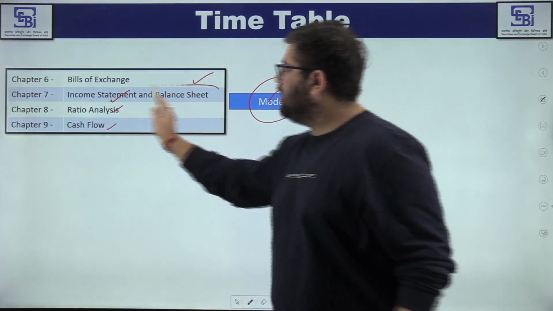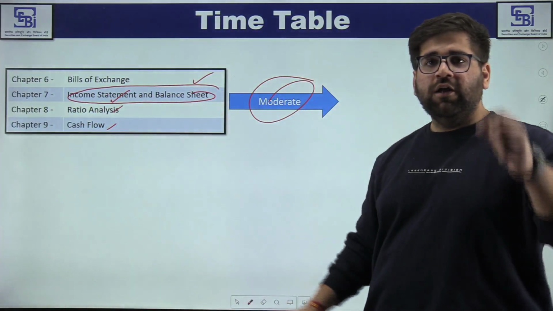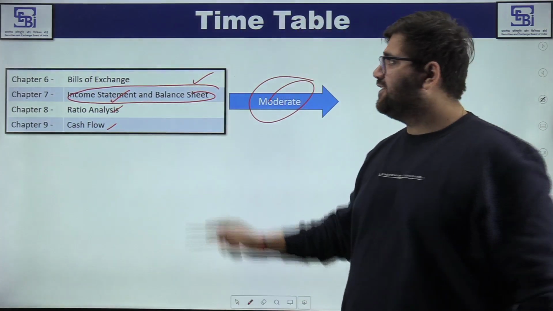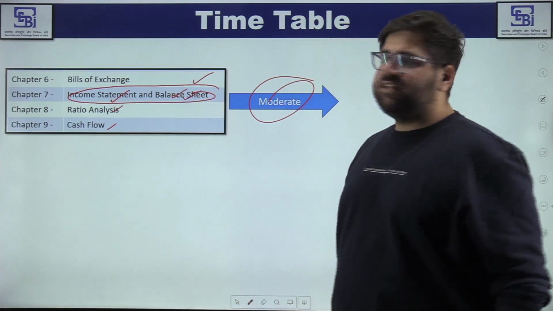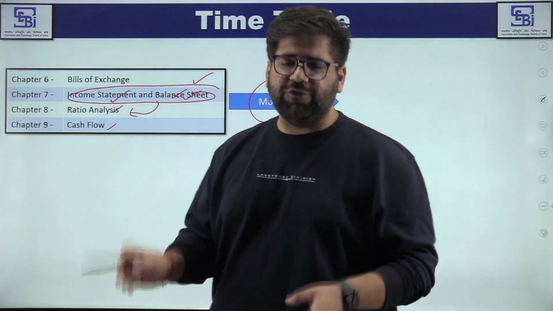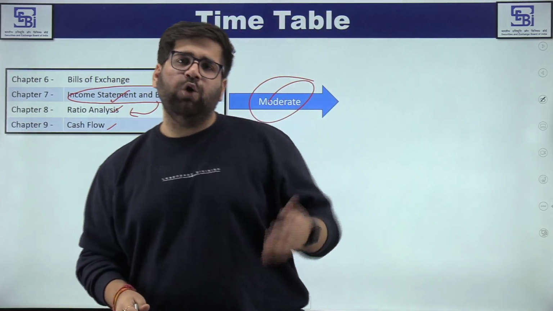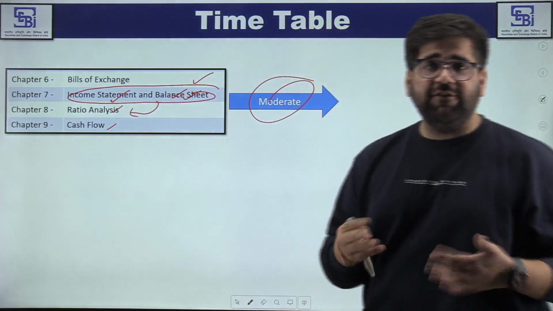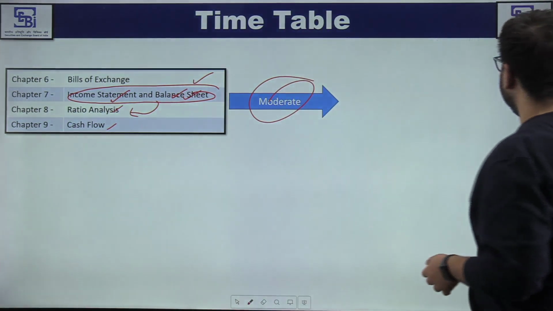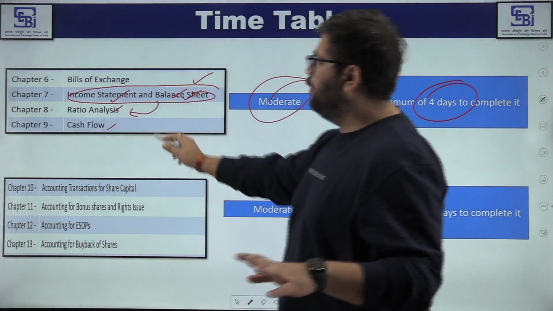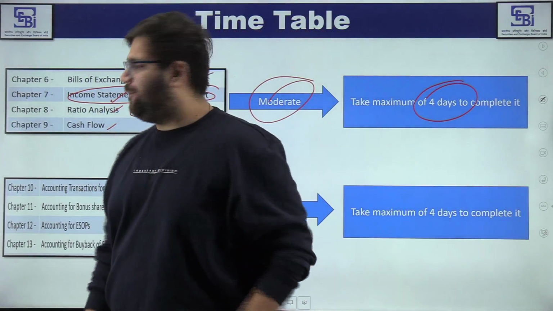If you are focusing on chapter 7 first, I will recommend you to leave cash flow for the phase 2. But right now for the phase 1, I will say you that complete chapter 7 first, and then move to the chapter ratios. Ratios mein again there are multiple set of ratios. You will have to cram up lot of formulas. Okay, so that is the part where I was saying that you will have to mugify a lot of things. Again, minimum of 4 days, maximum of 4 days. Each day you can complete one chapter.